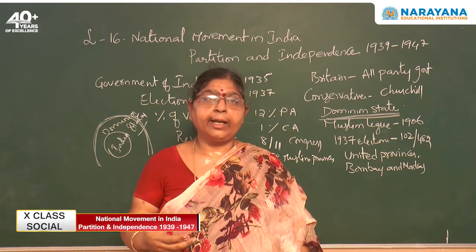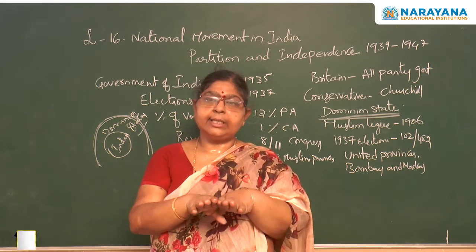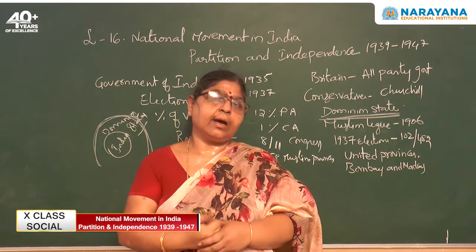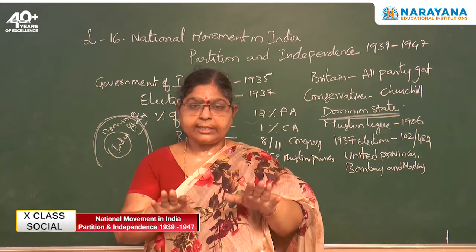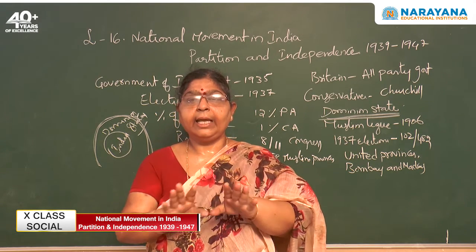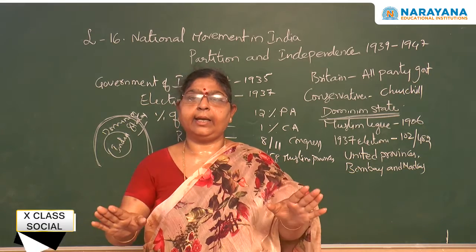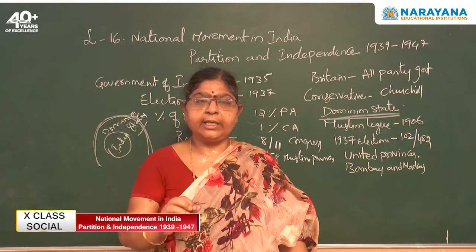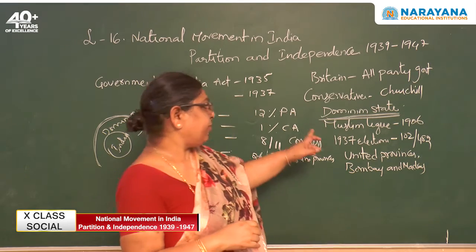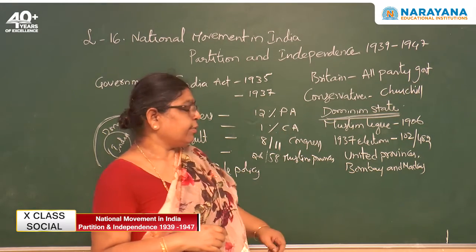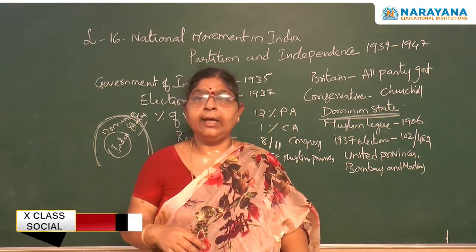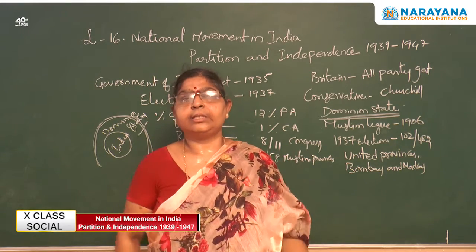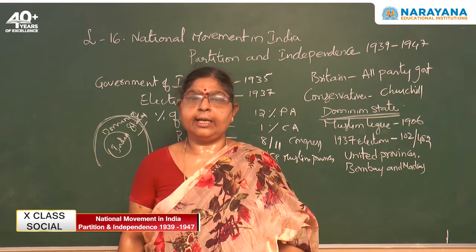Until then Congress and Muslim League were both cooperative with each other. But by raising this doubt, the Congress and Muslim League were very conveniently separated by the Britishers. Like this, by using the divide and rule policy, they were able to divide the unity between the Muslim community and the Congress.